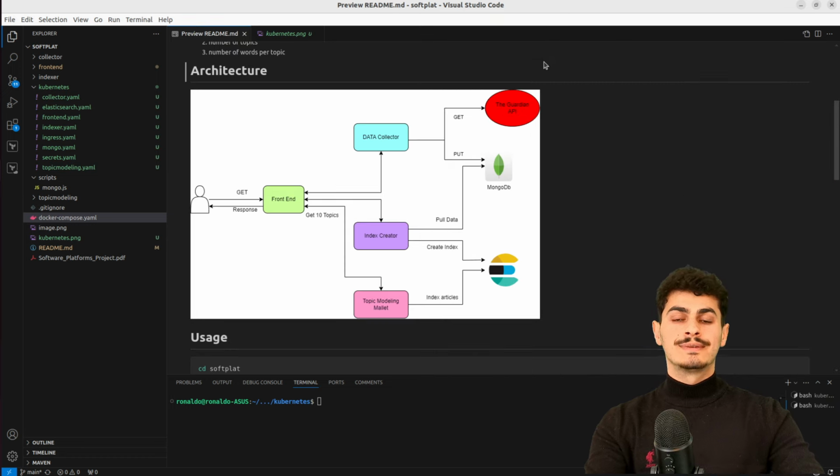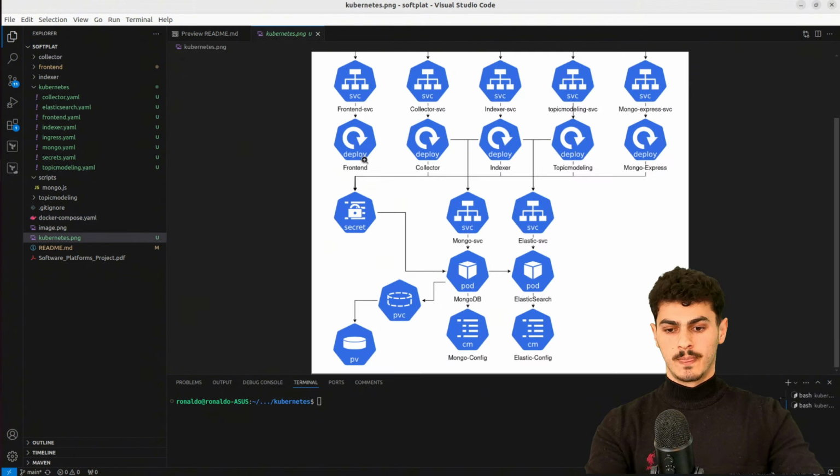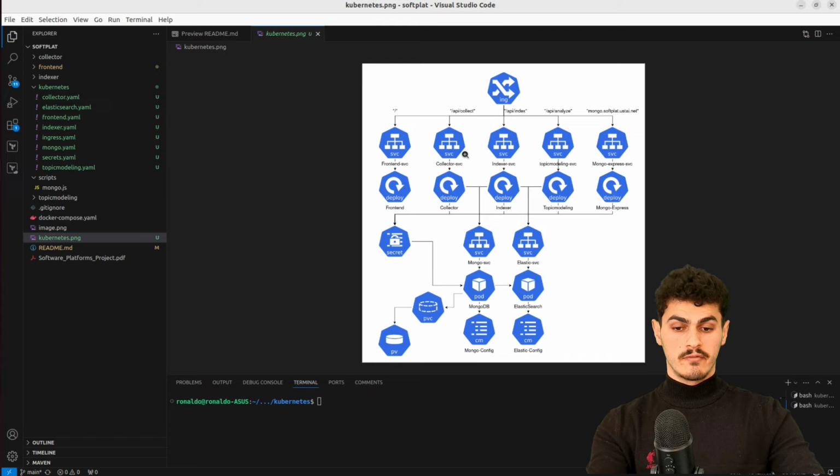Now, we are going to translate this architecture into Kubernetes icons, let's say. So let's see how that looks. Now, we have a lot of objects. Kubernetes is not simple. You need to know what objects are on Kubernetes and how to architect them.